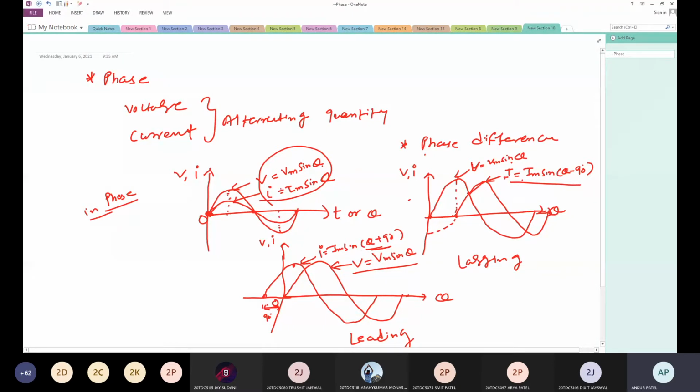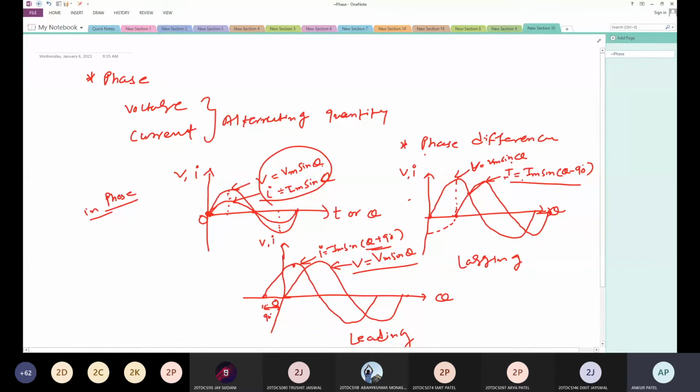But here for the phase difference, what we can say: when two or more alternating quantities do not attain their zero and maximum value at the same time, it is called out of phase, or phase difference. Understood? Phase difference and phase means... So this is your phase. This is your phase difference.